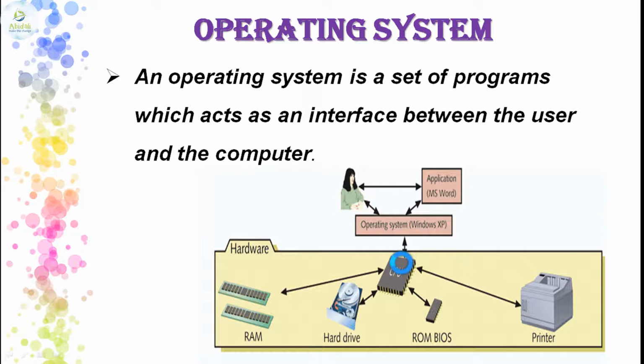As you can see in the image, when you want to open a file, for example an MS Word file where I can type a letter or a text, the user will give a command in two ways. First, the user gives a command to the application. Then the user is indirectly giving a command to the operating system, such as Windows XP or Windows 10, what we have seen in the example.